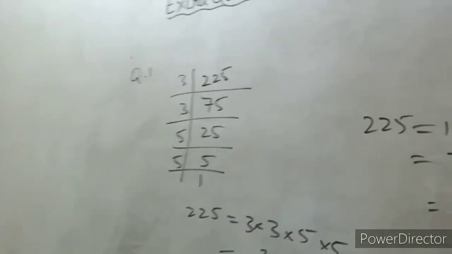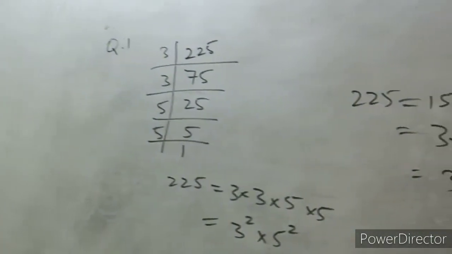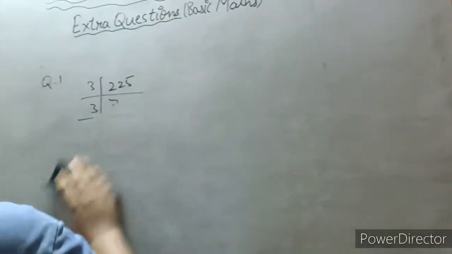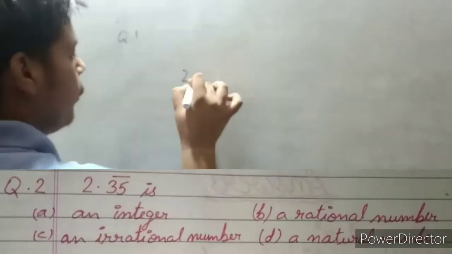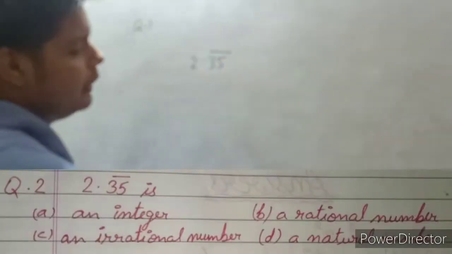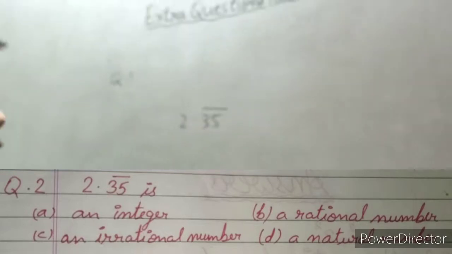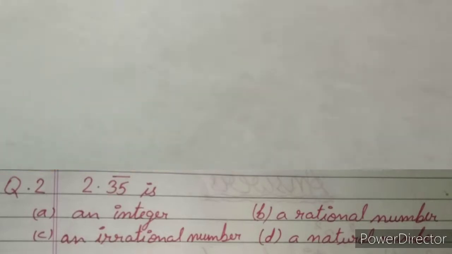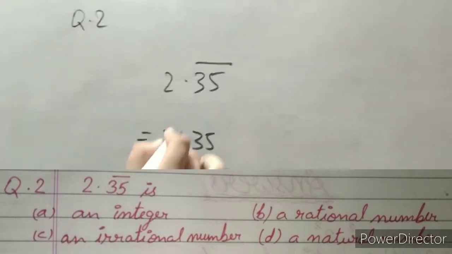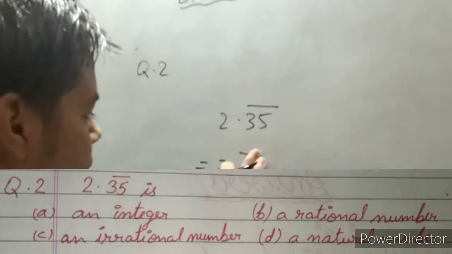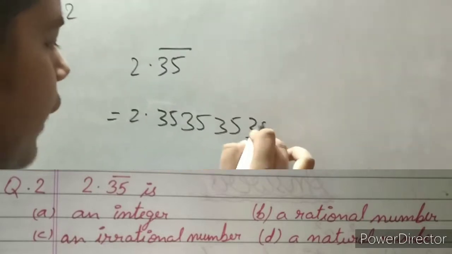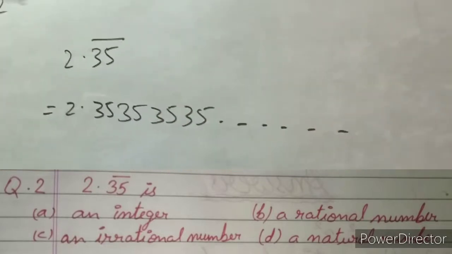Okay. Now moving ahead to the second question, which is 2.35 bar, what is it? So you know 2.35 bar can be expressed as 2.35, 35, 35, 35 and so on.